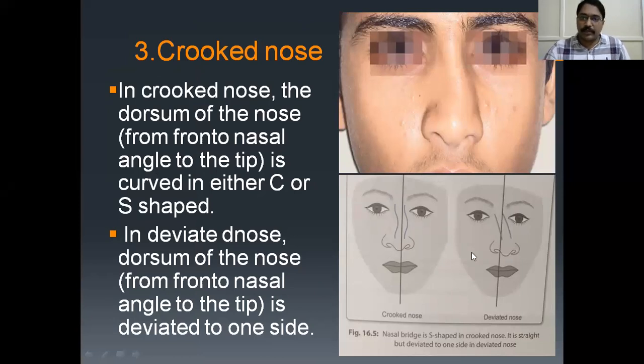The difference between crooked nose and deviated nose is, see the bridge of the nose. The bridge of the nose is S-shaped or C-shaped in crooked nose. See this S-shape here. Here, the bridge of the nose is straight only. It's not C-shaped or S-shaped. It's straight, but deviated to one side. This is called deviated nose. The bridge is C-shaped or S-shaped in crooked nose, and straight but deviated to the other side in deviated nose.